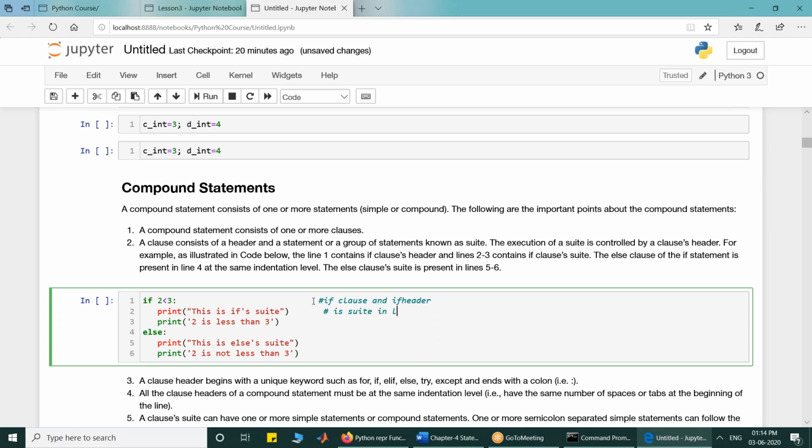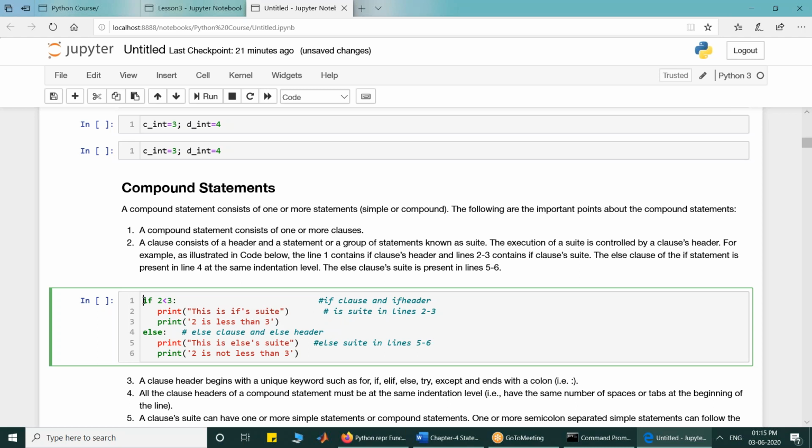The if suit is in lines 2 and 3. This is the else header. This is the else clause. The else header is in line 4, and this is the else suit. The else suit is in lines 5 and 6.